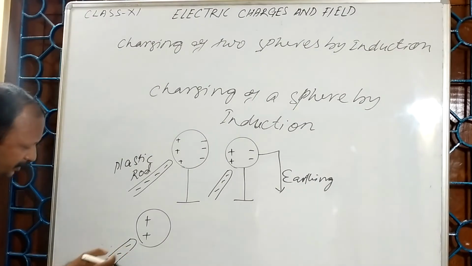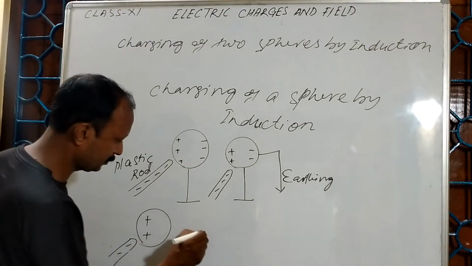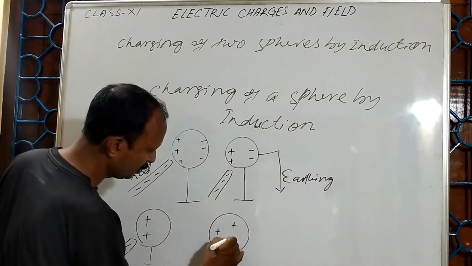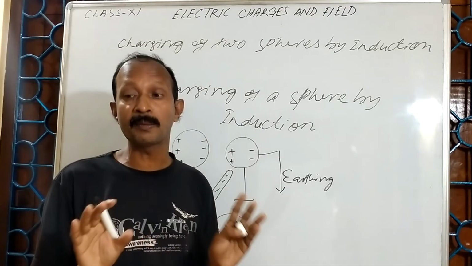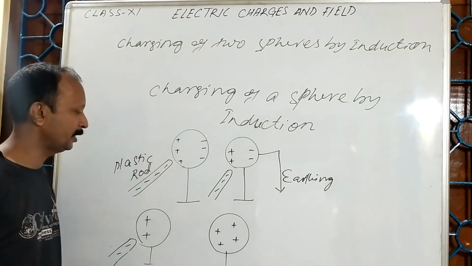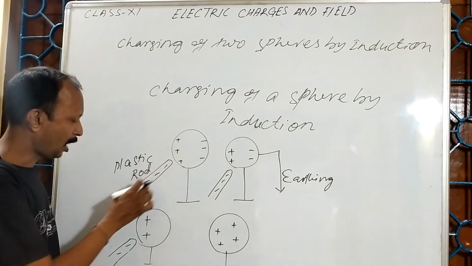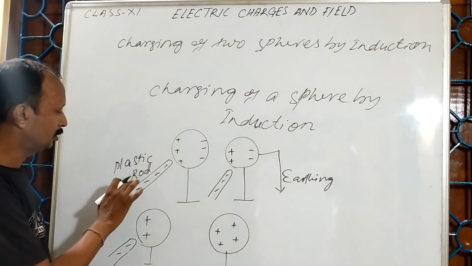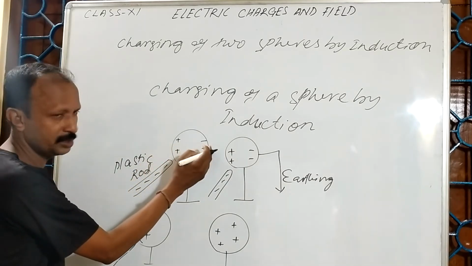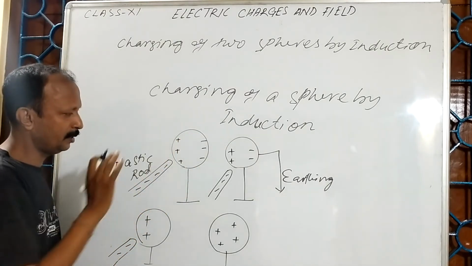Suppose I take this plastic rod away from it. What happens? This positive charge will redistribute uniformly. That means the body became positively charged. Once again I am repeating. Here I took one uncharged body and one plastic rod of negative charge. Now electrons move to this side, it becomes negative. At the same time this one became positive.